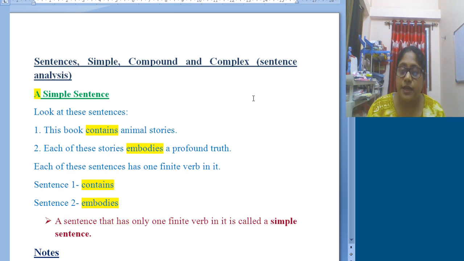So this much for today. I want all of you to do one thing. Compose your own sentences. For a simple sentence, provide only one finite verb of your own, obviously. Then write two sentences following the compound sentence pattern, and two sentences following the complex sentence pattern.